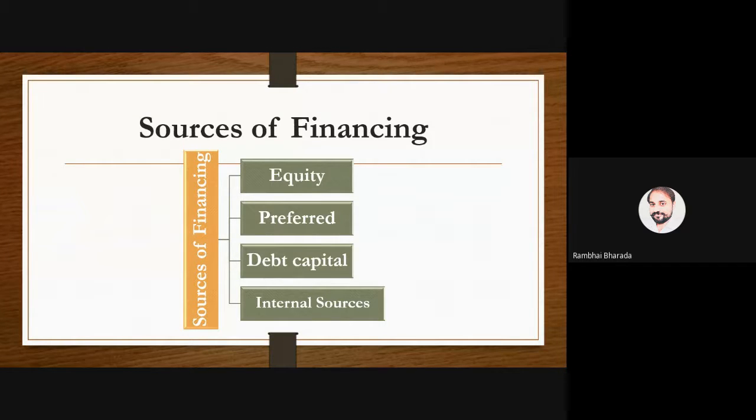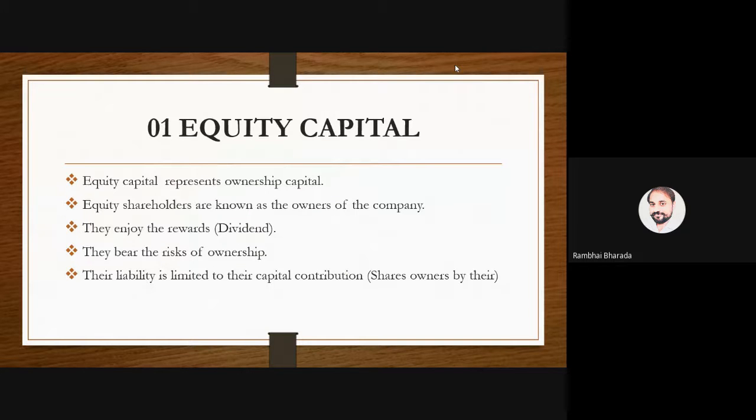Let me go to the next one. The first one is equity capital. Equity capital means owners' capital, and owners means equity shareholders. Please remember, it may be asked as a 1 mark question. The owners of the company are: preference shareholders, equity shareholders, debenture holders, or all of the above? The right answer is equity shareholders.